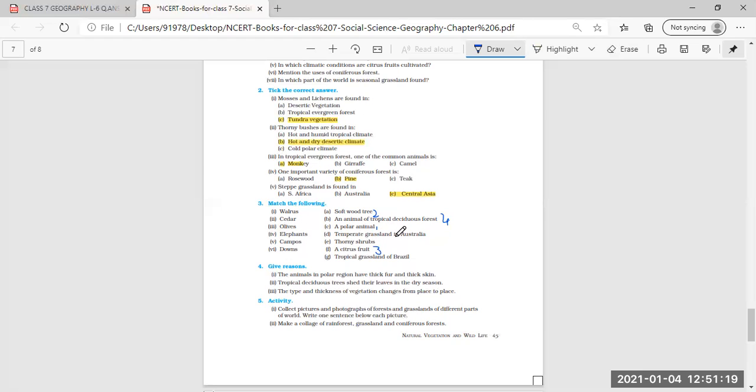Then Campos, fifth will be tropical grassland of Brazil. Tropical grassland of Brazil is called Campos. For fifth, you can mark here. G will be the fifth answer. Okay. Then sixth, Downs, temperate grassland of Australia. That is D. Temperate grassland of Australia is called Downs.